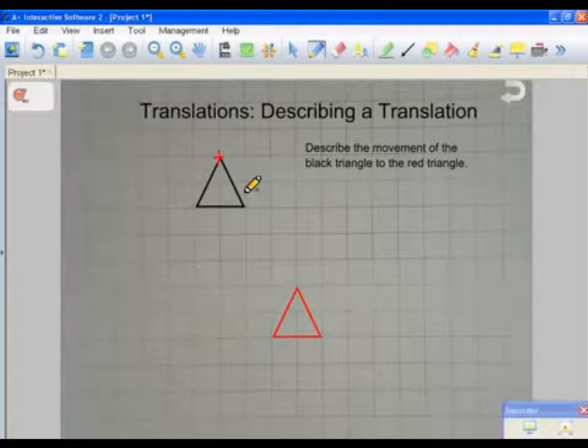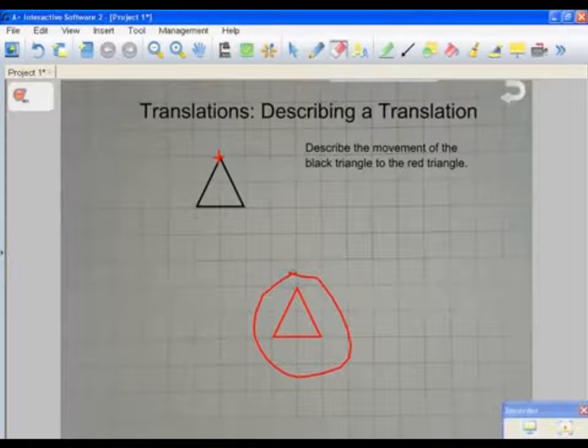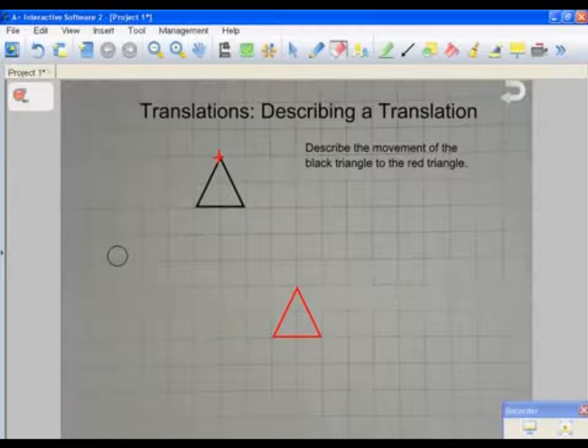Now all we have to do is count the points from that position. So we need to describe how this triangle is going to be moving to the red triangle right over there. Now, there's two different ways that you need to describe this translation. You need to figure out whether the triangle is moving left or right, and then you have to figure out whether the triangle is moving up or down.